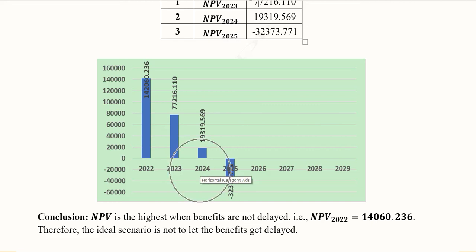A delay is causing a decline in the NPV, and finally the NPV becomes negative as we delay the benefits by 3 years. So this is the conclusion, that we should start the project without any delay. Otherwise, if the delays happen in the benefits, then the outcome will not be desirable.